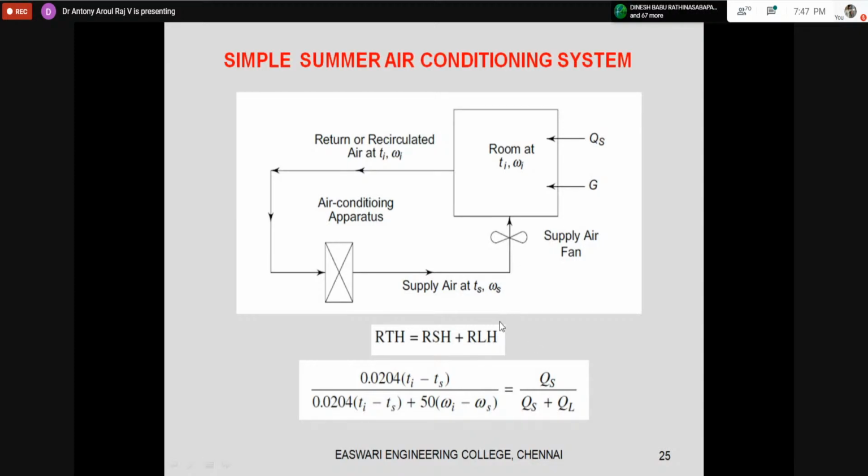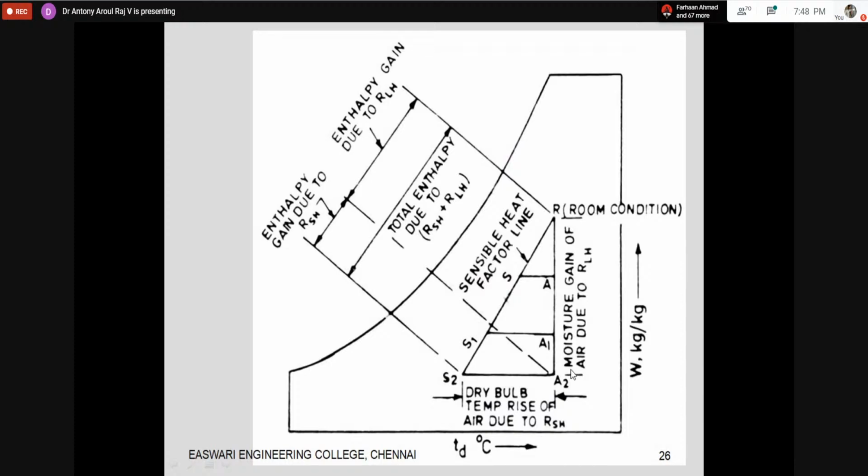And we are trying to find out the sensible heat factor. The sensible heat factor is the ratio of sensible heat to total heat, that is, sensible heat divided by sensible plus latent. Most of us will be wondering what is the importance of this sensible heat factor, and why we are choosing it. The sensible heat factor decides the supply and room condition.